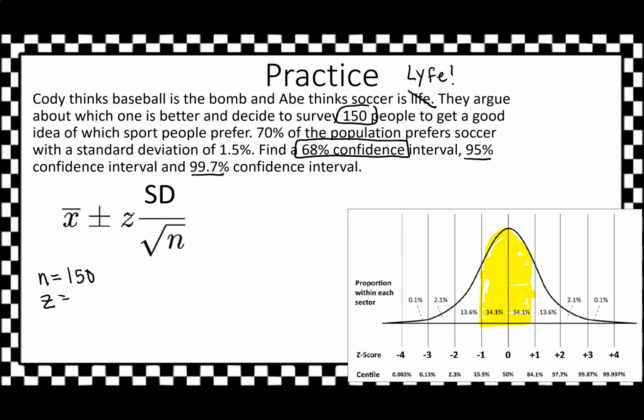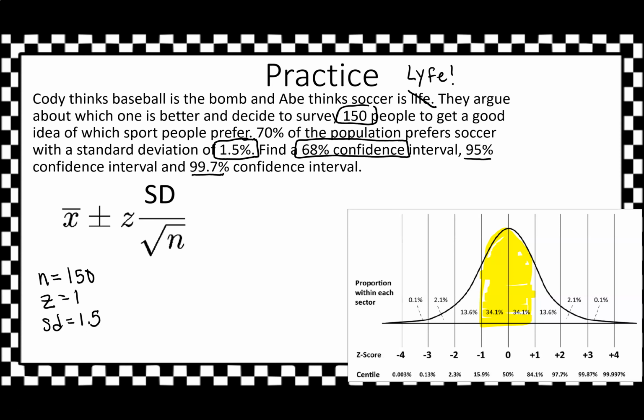So in this particular section, we've got a z-score of what? Exactly, of 1. So my z-score is 1. My standard deviation is found in the problem. Looks like our standard deviation is 1.5%. It's pretty low.